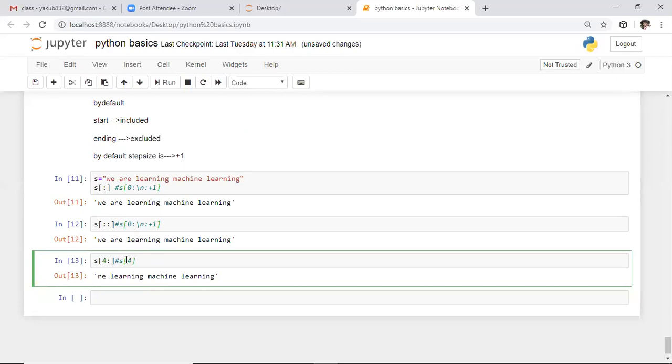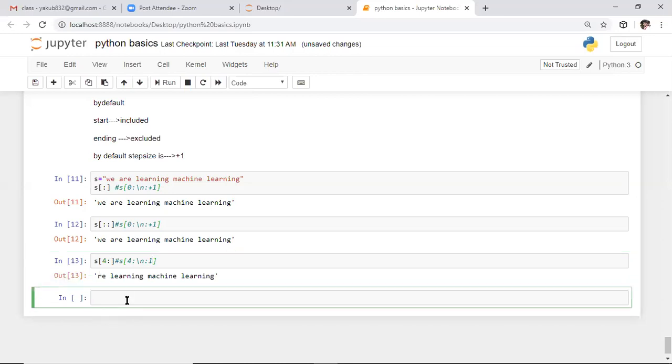Sorry, initially we are specifying the starting index. By default, the value of the ending index is n, and by default the step size is considered as +1. Now if you observe this example, we are including the character which is present at the 4th index. R is present at the 4th index. That means we are including this R.